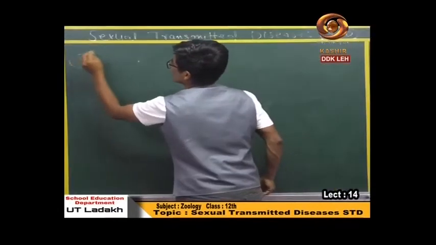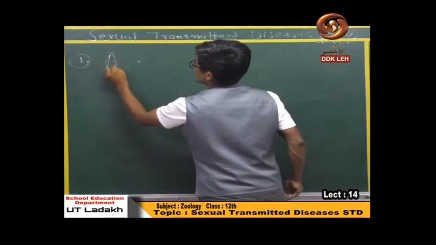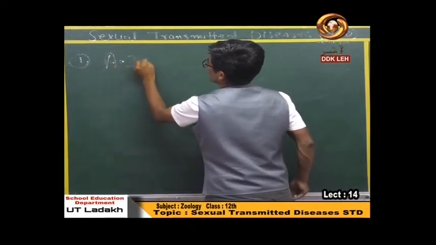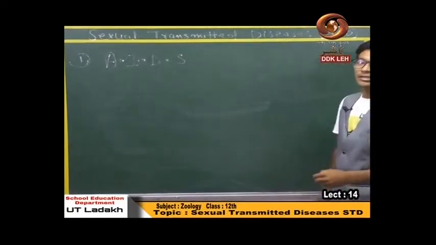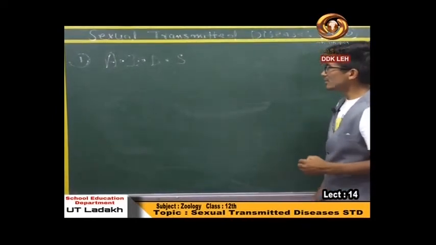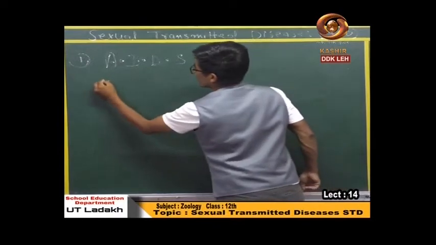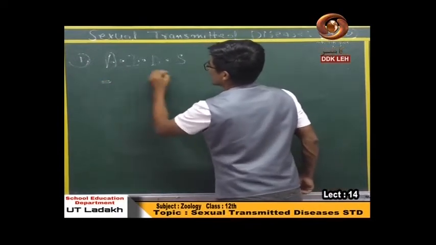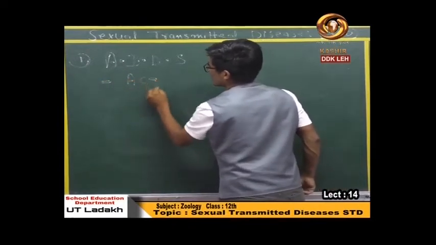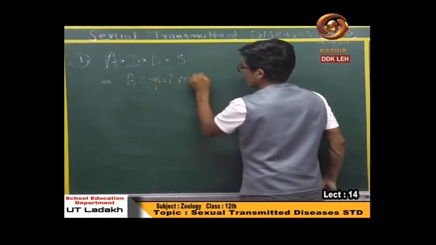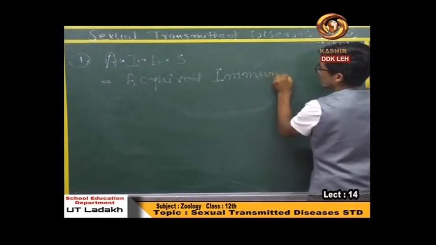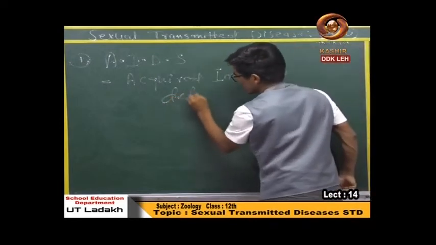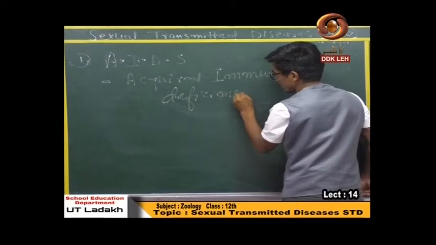The first sexually transmitted disease is AIDS, acquired immunodeficiency syndrome. This is one of the most common sexually transmitted diseases.